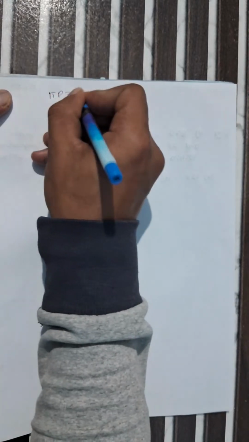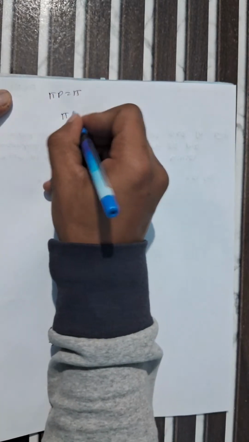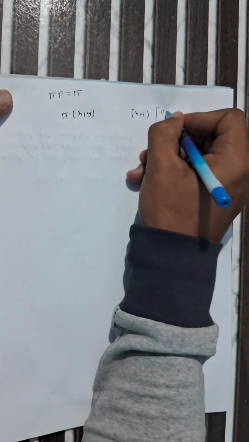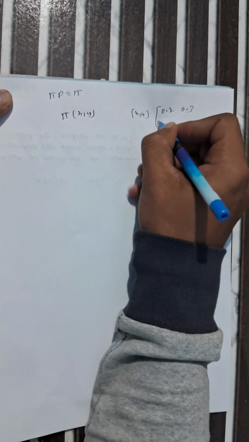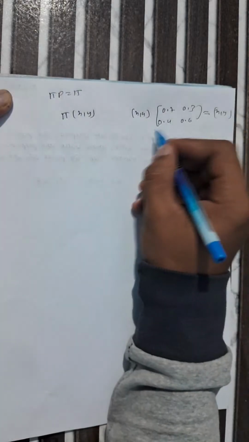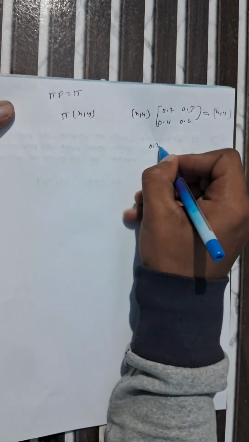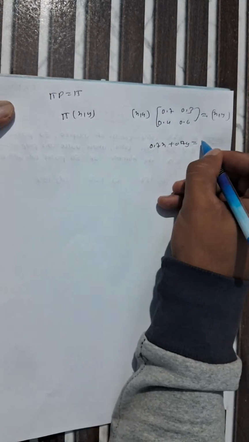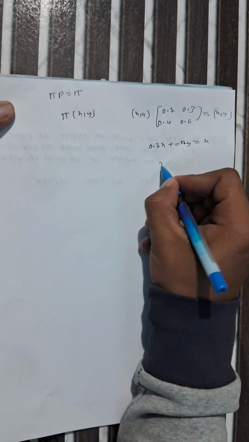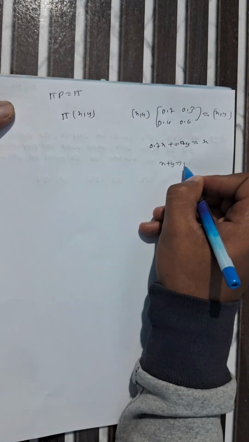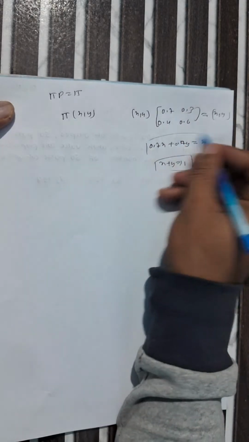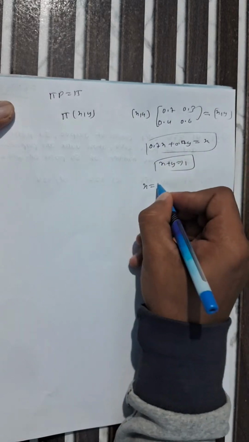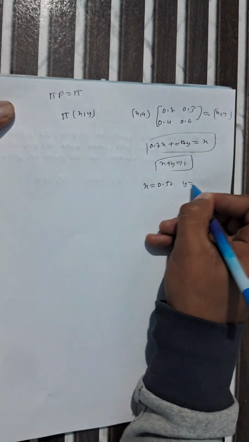Pi P equals pi, and we can consider pi as x comma y. So x comma y multiplied by 0.7, 0.3, 0.4 and 0.6 equals x comma y. When you multiply these two, it becomes 0.7x plus 0.4y equals x, and x plus y equals 1. By solving these two equations, you can easily get x equals 0.57 and